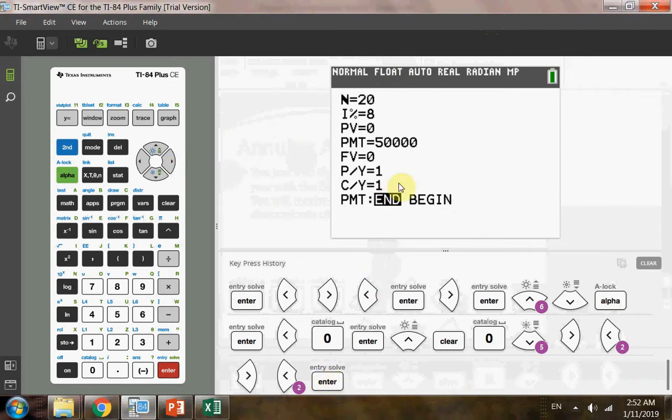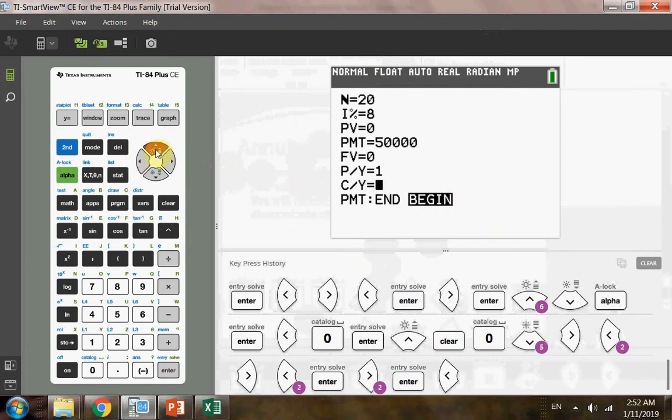And if I want to select begin, I not only need to move right and make sure begin is highlighted, but I also have to follow by hitting enter. That way begin is selected. If I move to the right or to the left and do not hit enter, it still stays as it was.